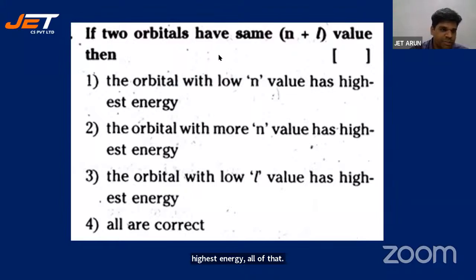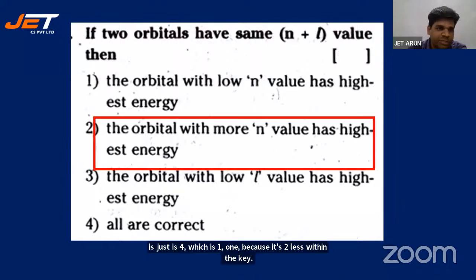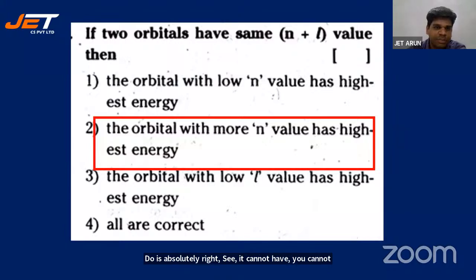Monica says 2. Rajeshwari says 4. Monica says 2 again. Galaxy says 4. Galaxy, I don't know your name, sorry, so I'm calling you Galaxy. Please don't mind. Saiteja says 4. Sai Charan says 1. Monica says 2. Let's look at the key. 2 is absolutely right, students. 4 is wrong. See, we cannot have two contradictory options, right? So 4 is wrong. Let's look at the next one.